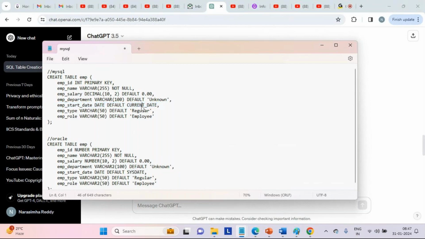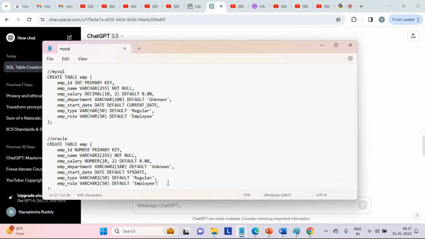So which means it differs from database to database. That is why we should ask a specific question. I'm trying to repeat this many times. And then employee type is the same, and employee role is the same. That's it. Clear, guys?